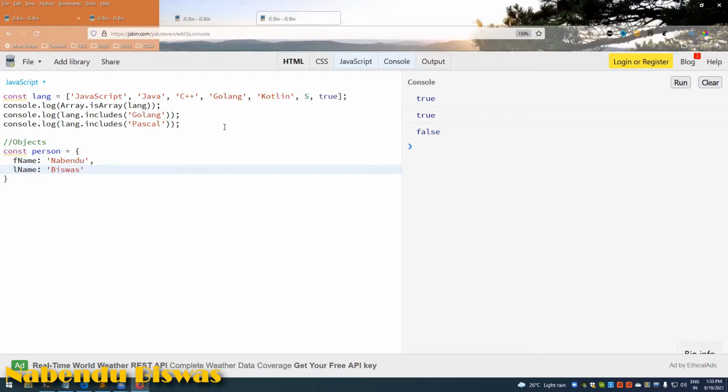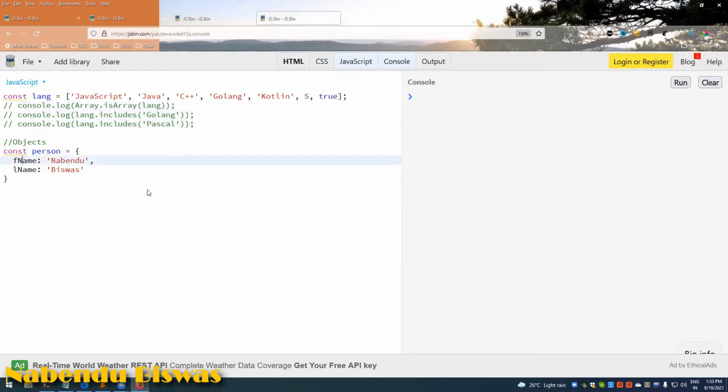So this is a very common example of an object. Here fname and lname are known as keys, and Nabindu and Biswas are known as values. So this is another way to store something. We store data in this order, and an array is also a way to store data in order.